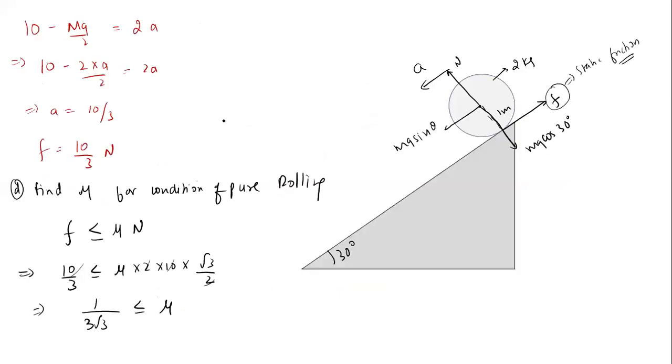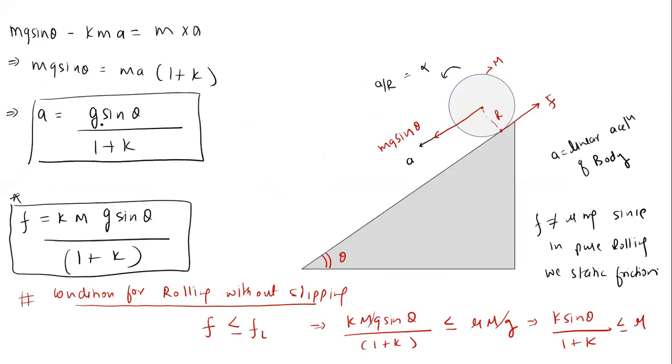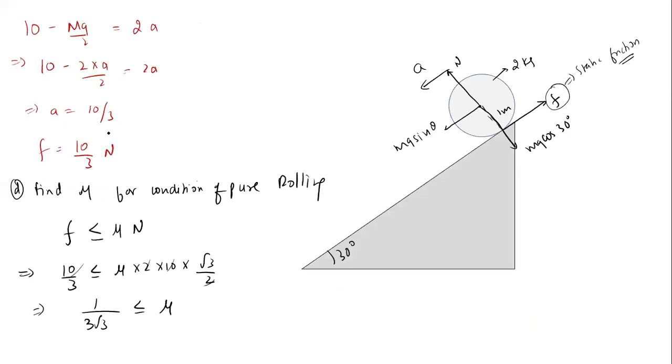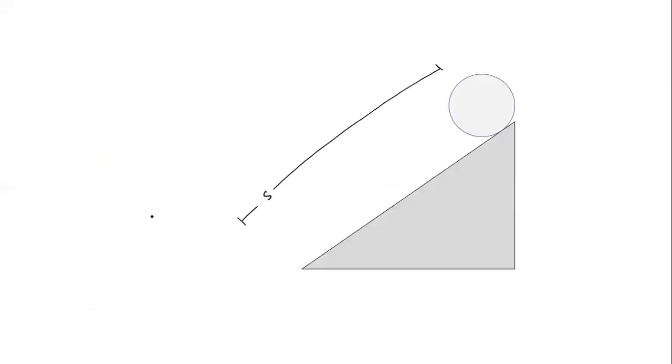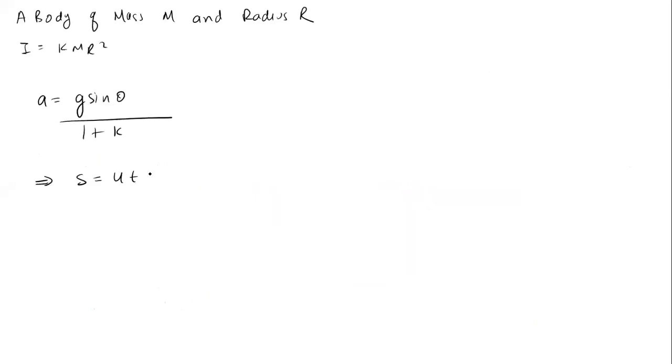So I think we can use the previous data that acceleration of the body is g sine theta divided by 1 plus k. Now, this is a constant value, so we can apply equation of motion along the inclined plane. S equal to ut plus half at square.